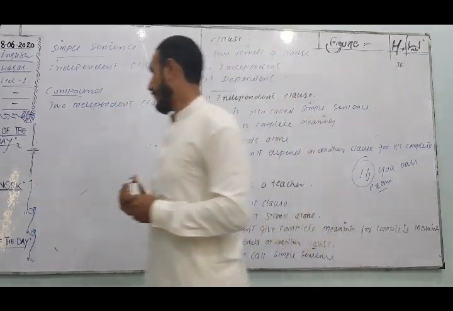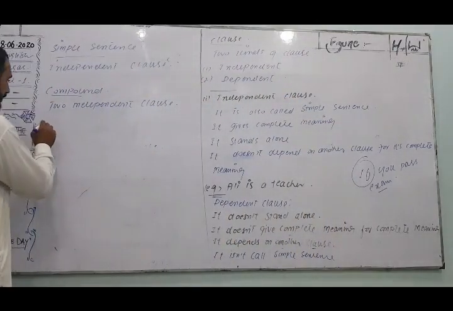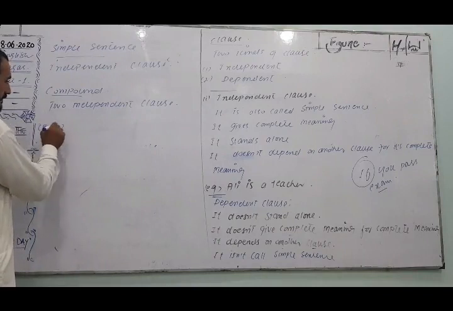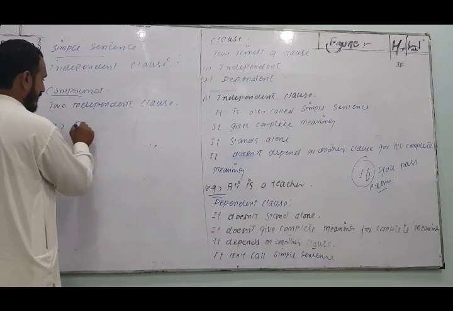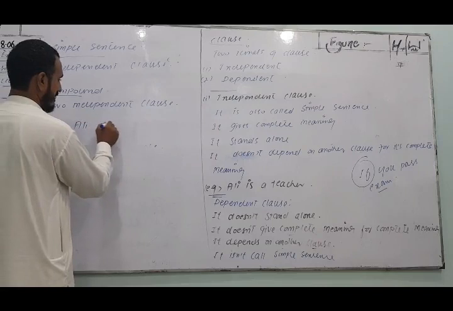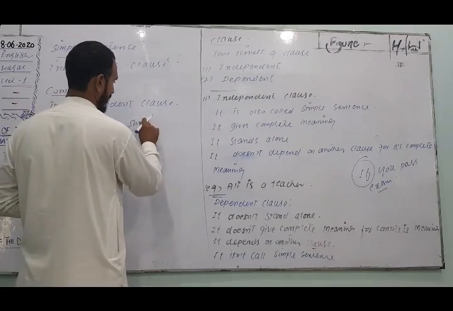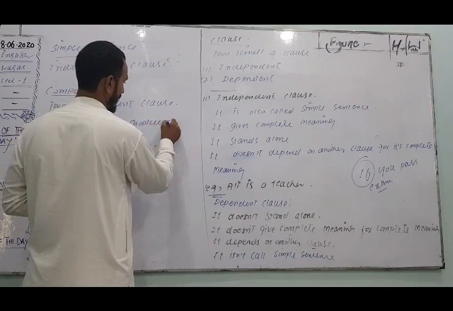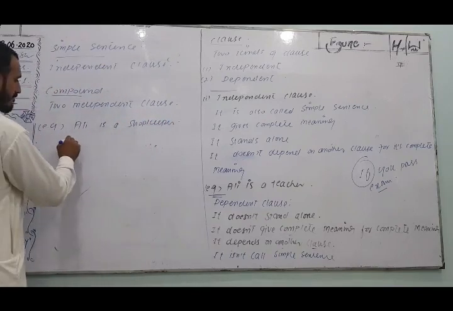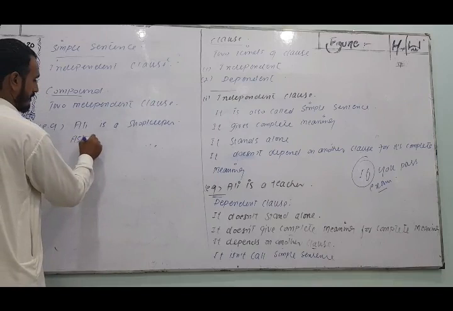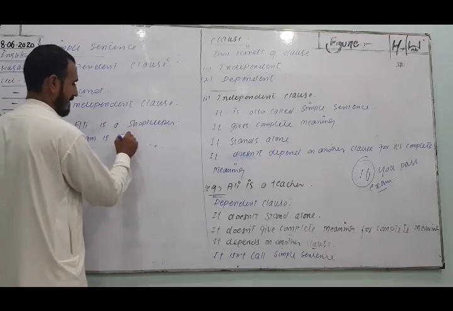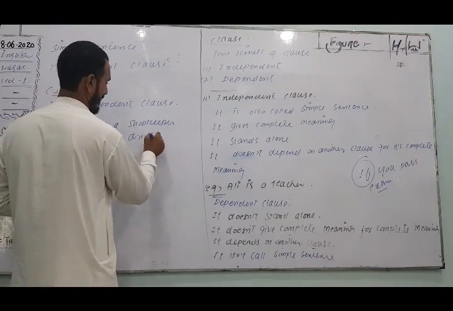For example, Ali is a shopkeeper. Aslam is a driver.